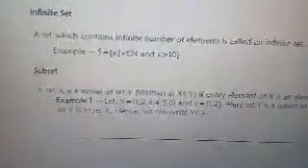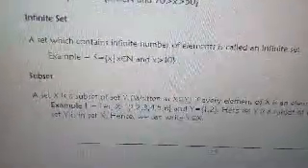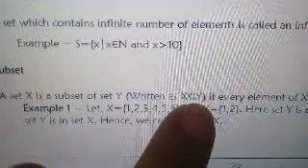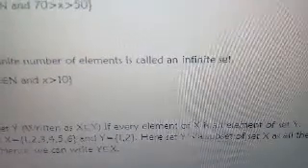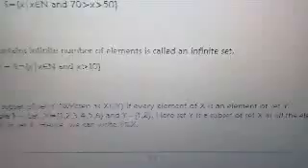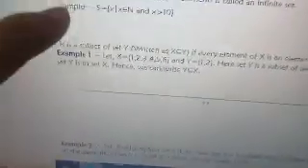Then we also have your subset. Your subset, it is a set X is a subset of set Y written as this one. This is the symbol for your subset. Kene. So you have to take note of that. That's the symbol for your subset. Okay? If every element of X is an element of set Y, example, ako ni binisayon ha.